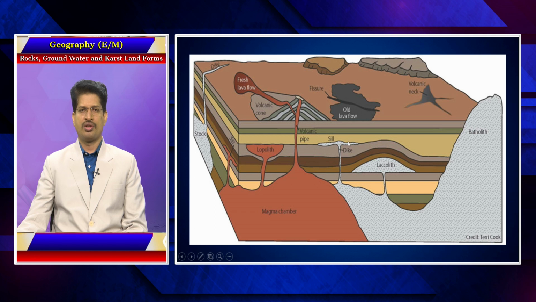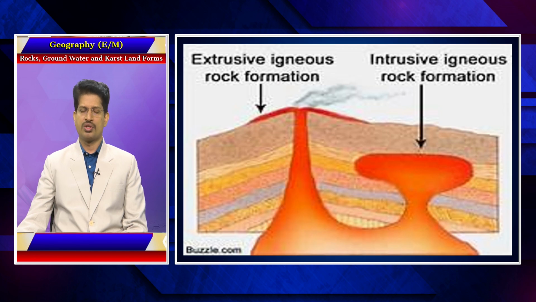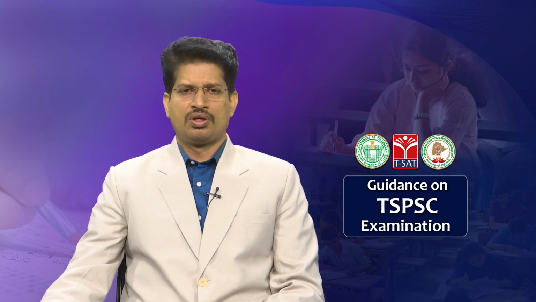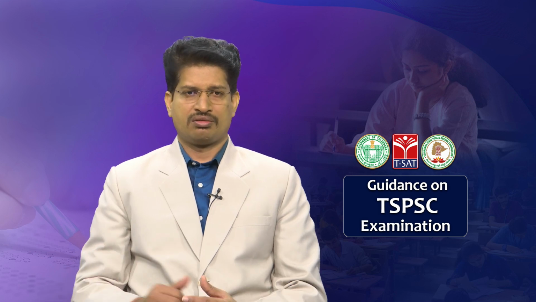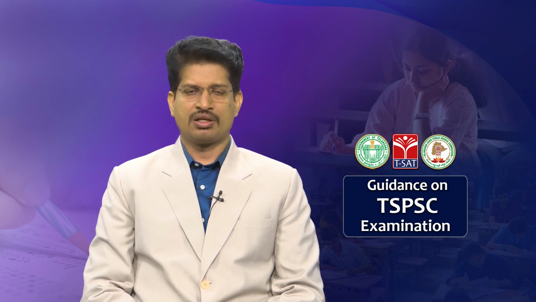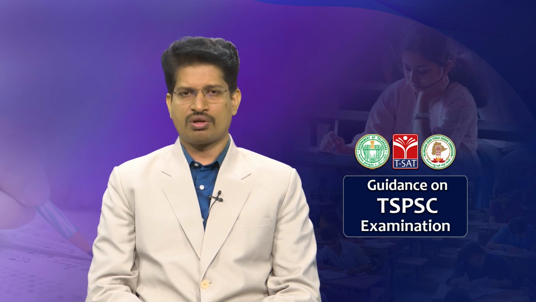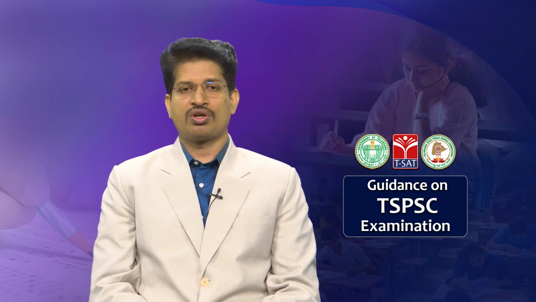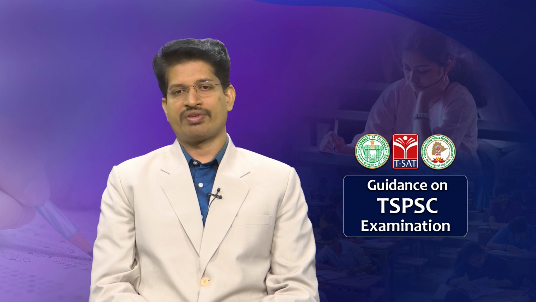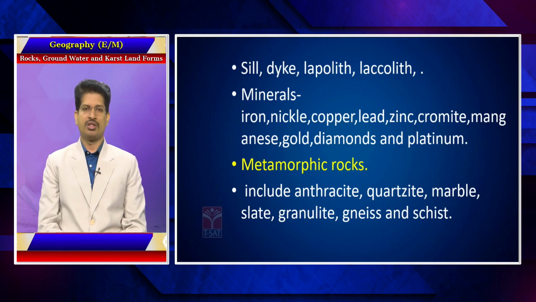So, next is extrusive and intrusive igneous rock formations. One is the outer layer of the earth, and the other is in the internal layers of the earth. The different kinds of minerals available here, I have discussed in the case of igneous rock bodies, but in the case of metamorphic rocks, they may ask you what the different kinds of minerals available in metamorphic rocks are. So, they include anthracite, quartz, marble, slate, granulite, gneiss and schist.